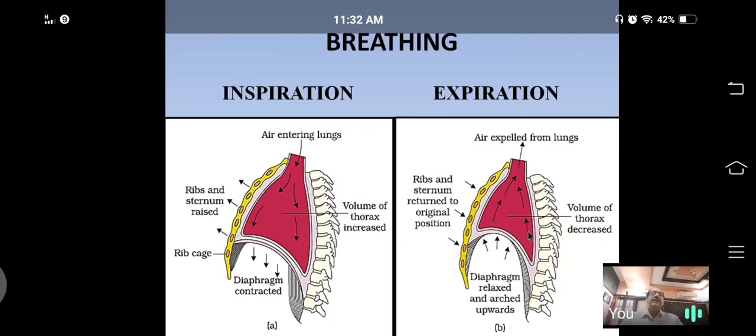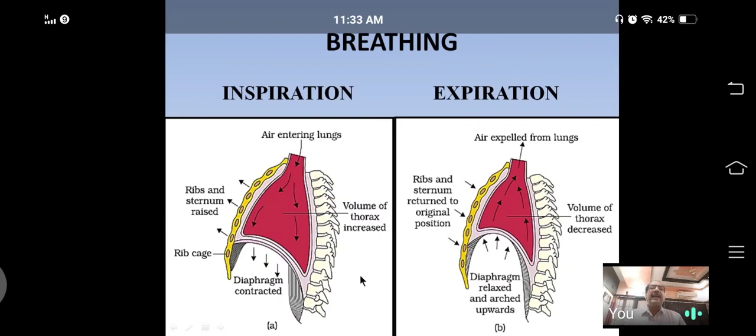Next, breathing. What is the mechanism of breathing? How does exchange of gases take place in the body? Breathing has two steps: inspiration and expiration. The movement of atmospheric air into the lungs is called inspiration. What is inspiration? The movement of atmospheric air into the body is called inspiration.